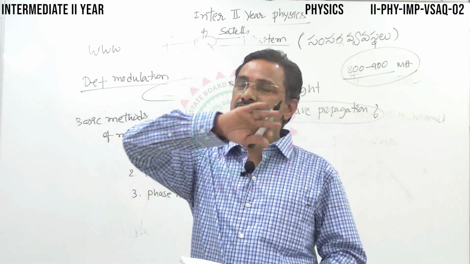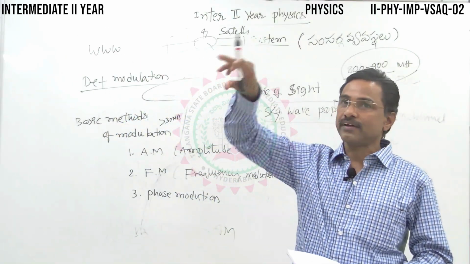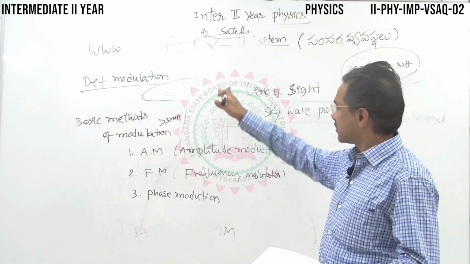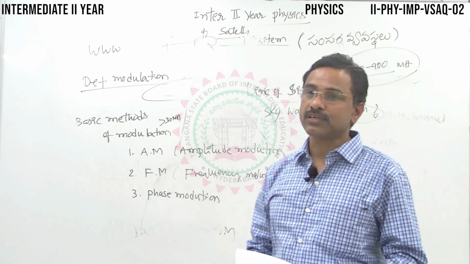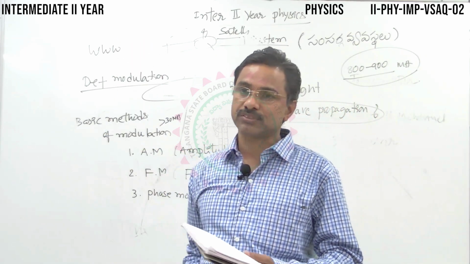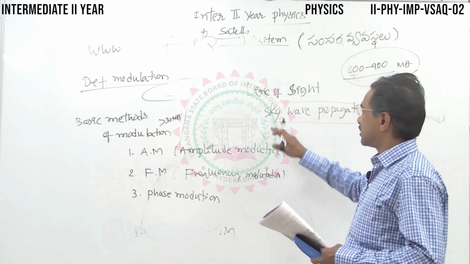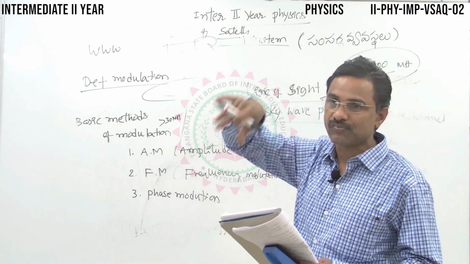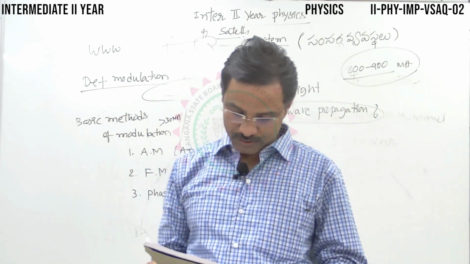At a certain height, the density and concentration of ions is more, and that acts as a reflector. The waves having more than 30 megahertz get reflected back to the surface of the earth. They are called sky waves. The waves received after reflection from the ionospheric layer are called sky waves.